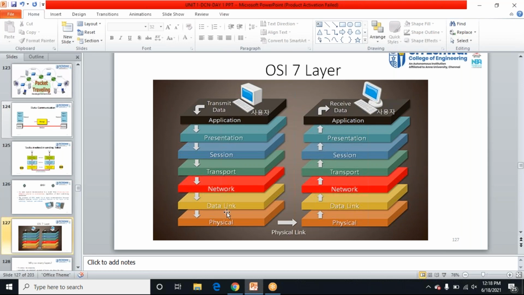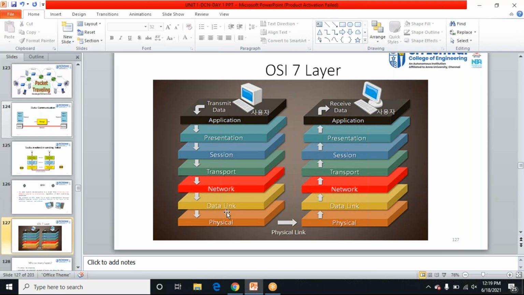This is a mnemonic. You can just remember this so that you can list out the names of these layers: the application, presentation, session, transport, network, data link layer, physical layer. All people seems to need data processing.